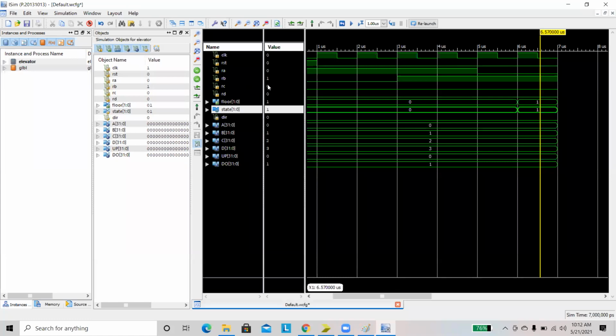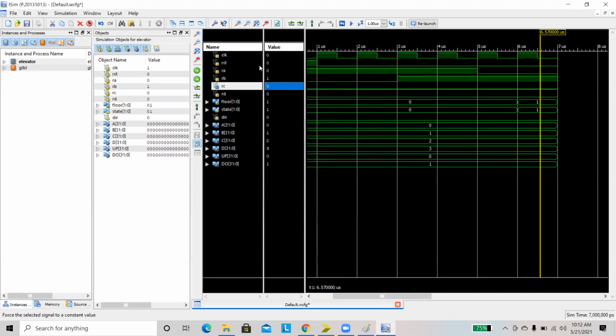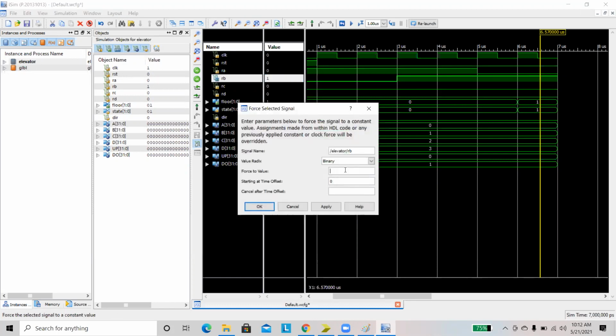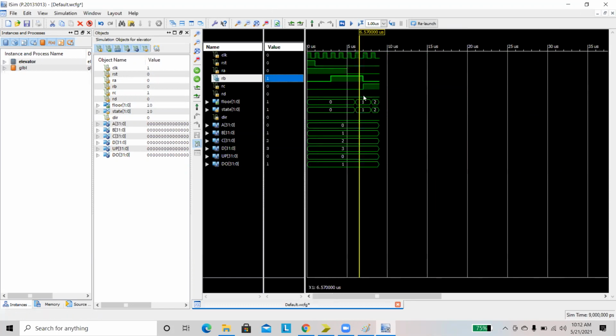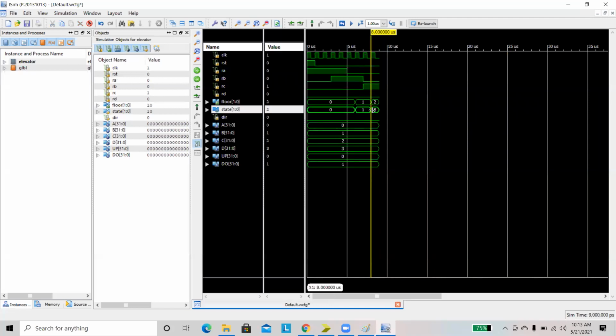When the request is coming from C, then it will cancel the previous request, then it will move to next state. Observe here, when we are applying a request from C, then it will be going to C floor, that is second floor, the state will be second state.